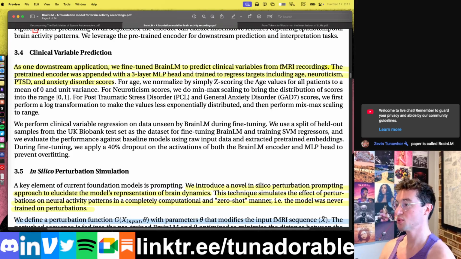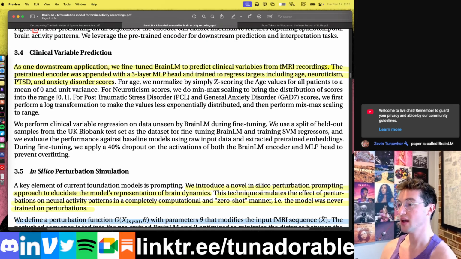Now, here's the actual utility in doing something like this, right? Because as it stands, this pre-trained model we've just described really only works to predict future brain states when you put in some pre-existing brain data. Which might be interesting, sort of, kind of, but it's still not interpretable, so I don't know what to do with it. The reason why you pre-train a model on massive amounts of data is so that you can then have downstream applications in which you fine-tune that pre-trained model for a specific task.